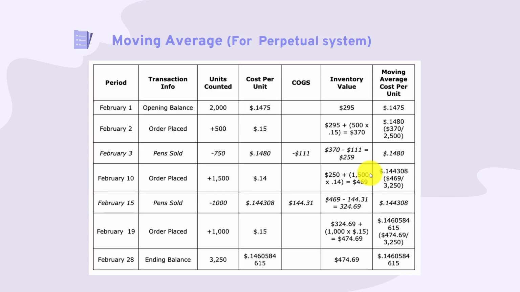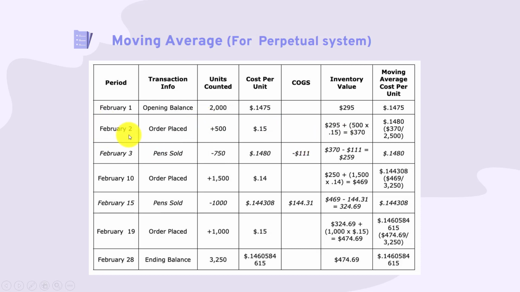From this table, we can see a lot of information. The first one is the beginning inventory, that is our opening balance, February 1st, and we will get the units and the cost per unit. Then we will give the moving average cost, but you will focus more on what? On the date we purchase.